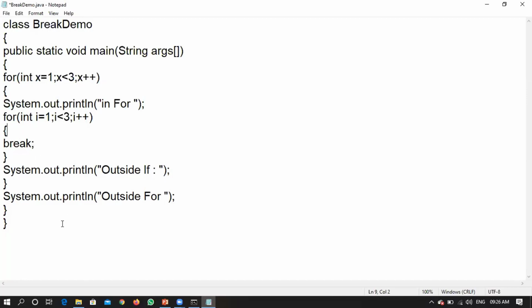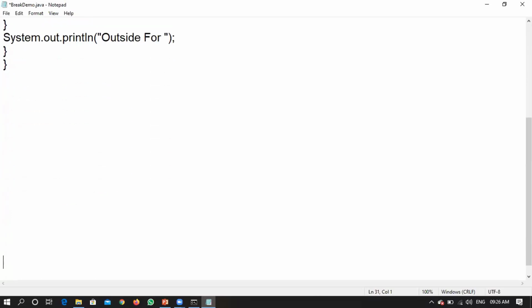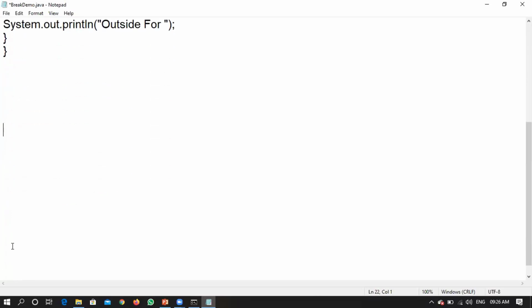Right. If this particular complete program is confusing, let me write just a syntax of what I wanted to convey to you. If I have one for loop, this is one for loop, right? Within this particular for loop, if I have one more for loop, nested for loops are possible, right? Here, if I have a break statement, are you able to understand the scenario?